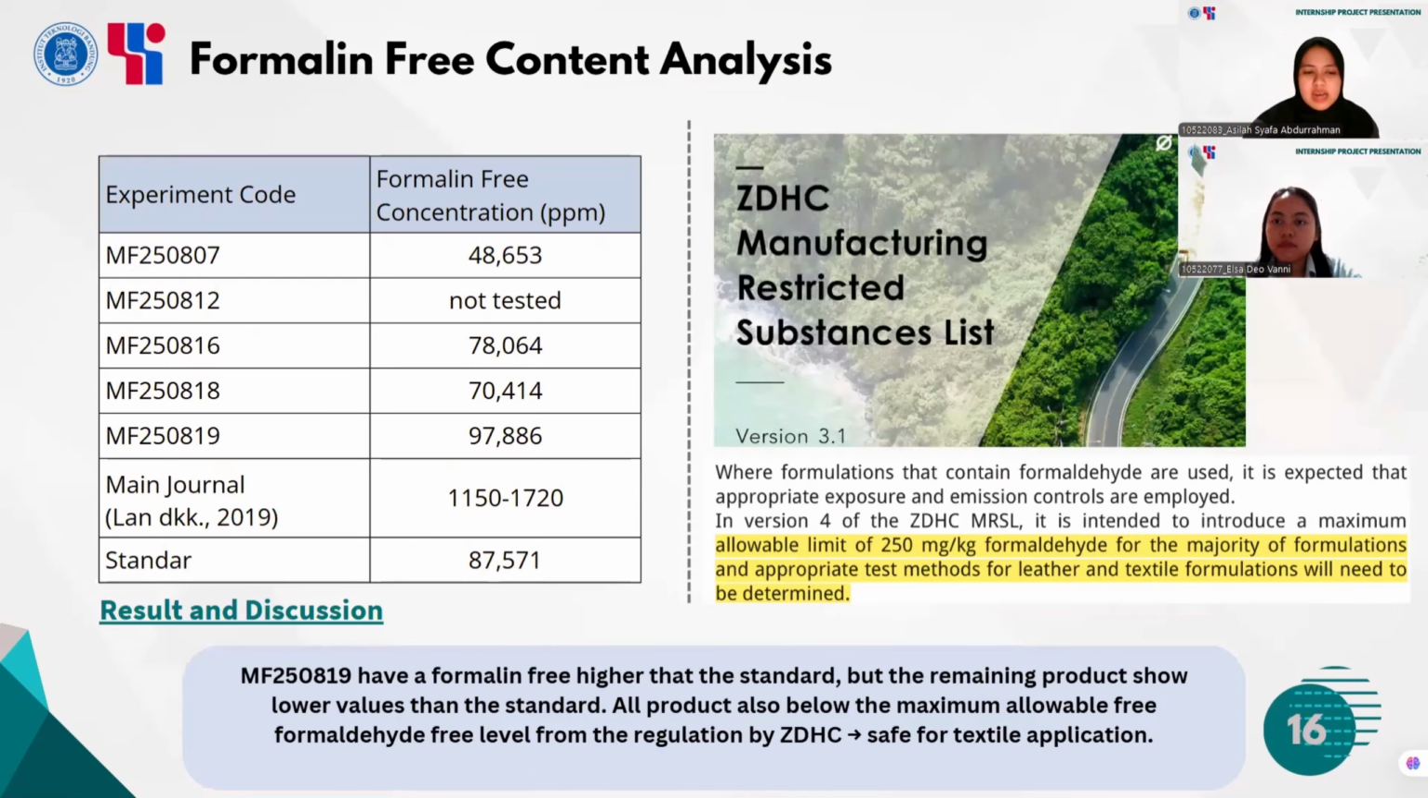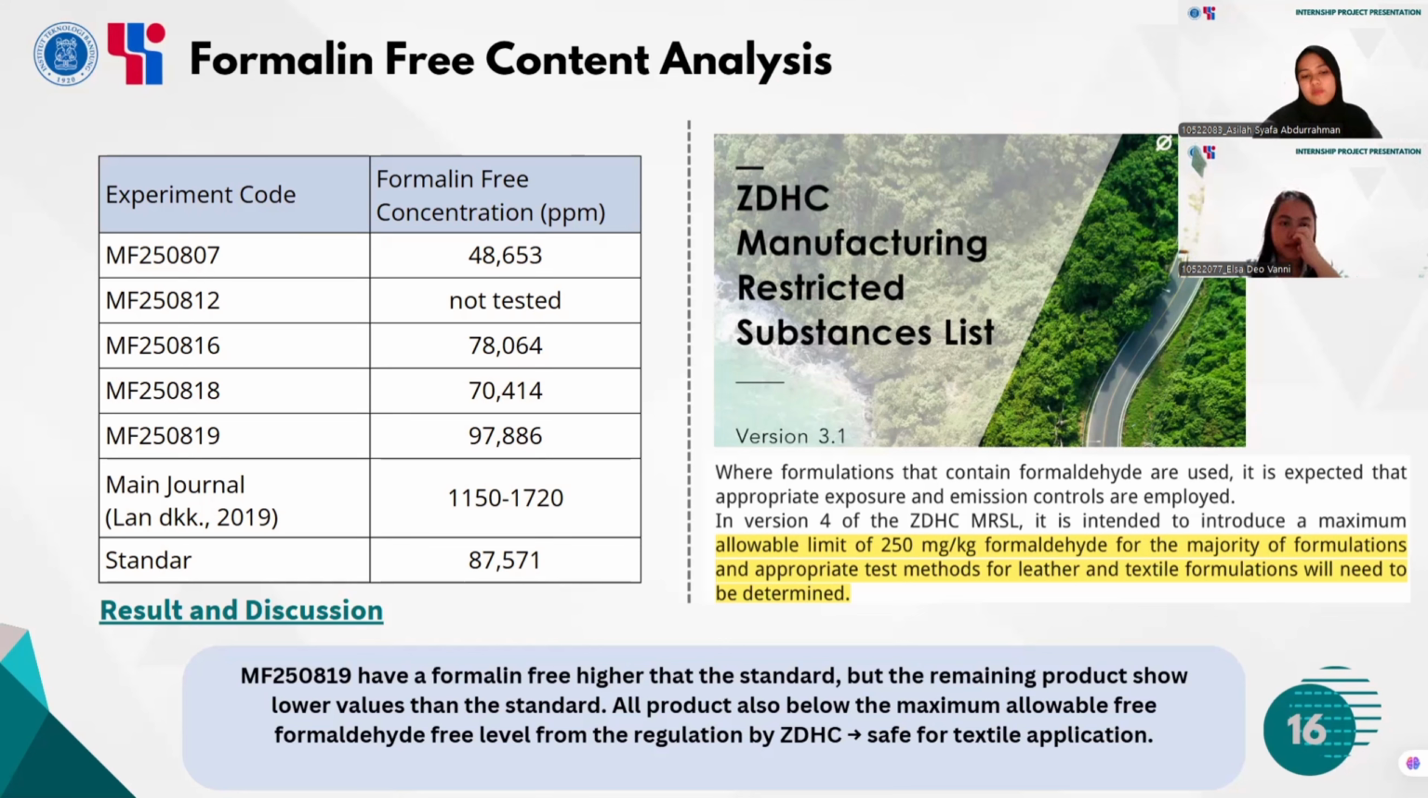Next, our result showed free formaldehyde content levels between 48 and 97 ppm. Some of our products were even lower than the commercial standard, which shows 87 ppm, and all were below the ZDHC regulatory limit. This indicates that our synthesized resins are safe for textile application.